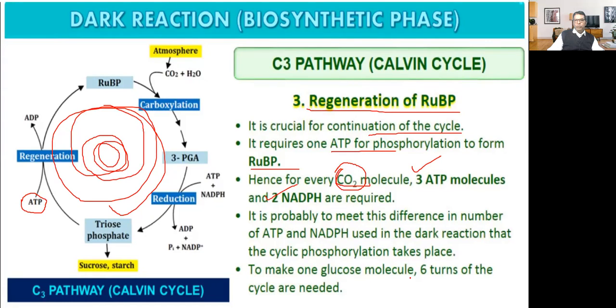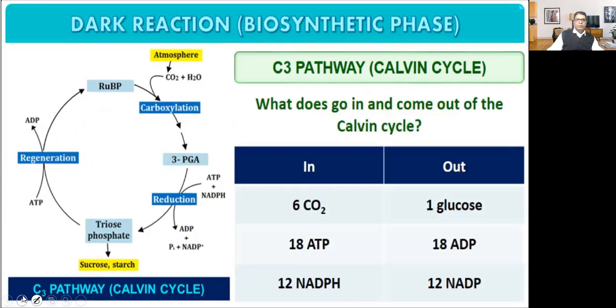To make one glucose molecule, 6 turns of the cycle are needed. Now, C3 pathway Calvin cycle, what goes in and what comes out of Calvin cycle? How many molecules of carbon dioxide? 6 molecules. And what comes out? 1 glucose. 18 molecules of ATP. 2 here, 1 here. 6.